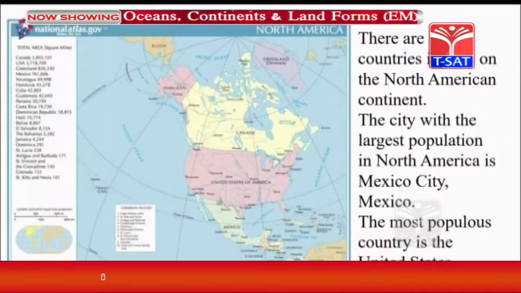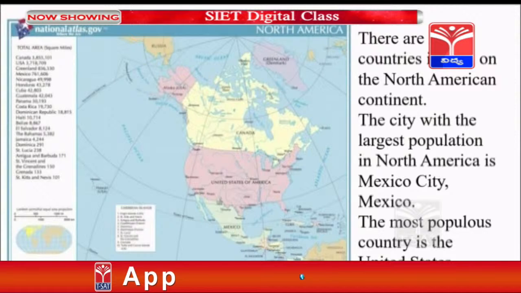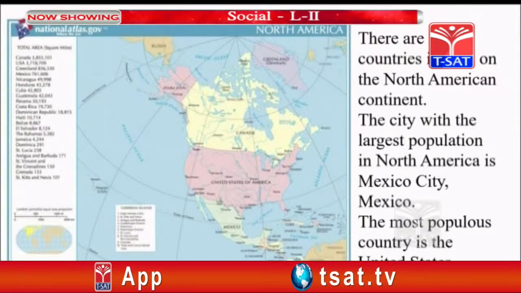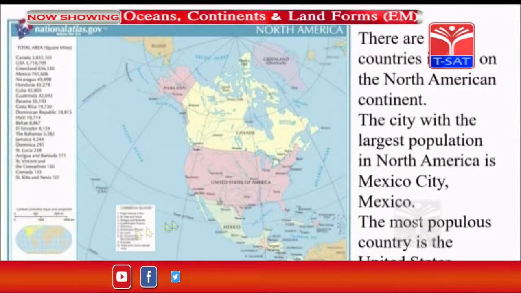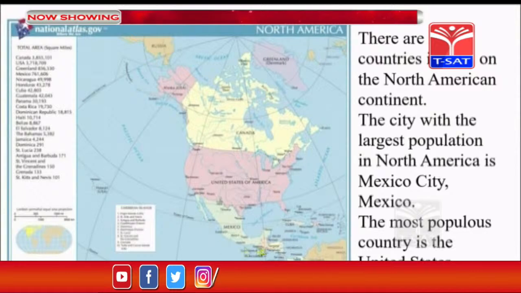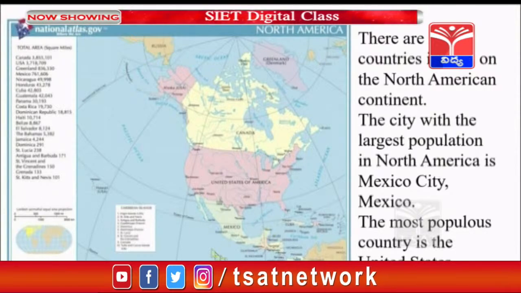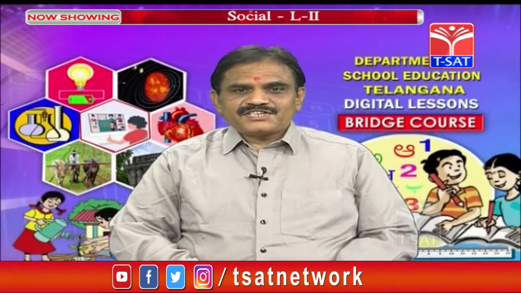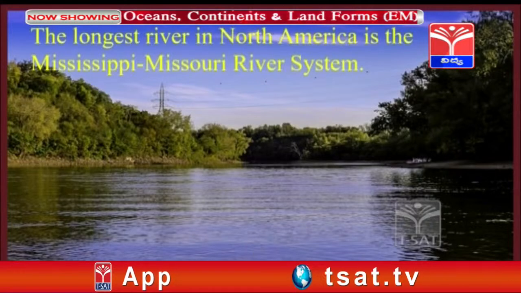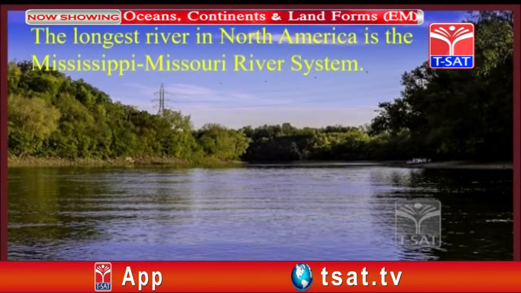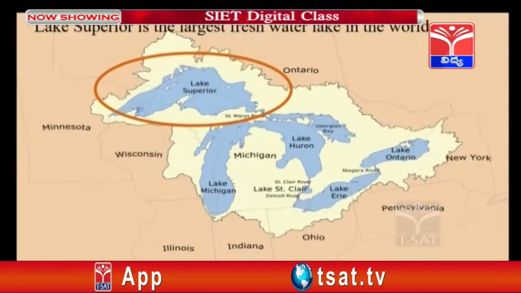The city with the largest population in North America is the Mexican city, Mexico City. Mexico is the most populous country after the United States, and you can observe that the Mexico region is below the United States of America. The longest river in North America is the Mississippi-Missouri river system. This is one of the important rivers for the North American continent.